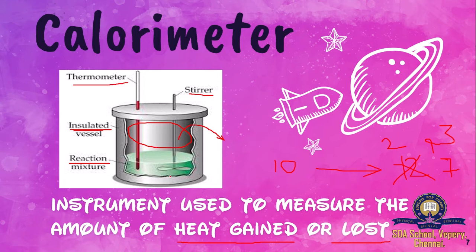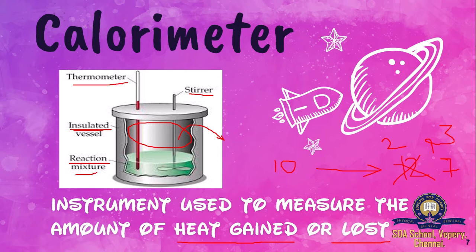A reaction mixture is something where you are mixing two different substances at different temperatures. For example, you are mixing water and ice. Water has a different temperature, ice has a different temperature. When you mix both, what happens? There will be an increase in temperature in one and a drop in temperature in the other. Ice is gaining heat from the water, so the temperature of the water goes down and the temperature of the ice goes up. One is gaining heat and the other is losing heat. Such a mixture is what you call a reaction mixture.